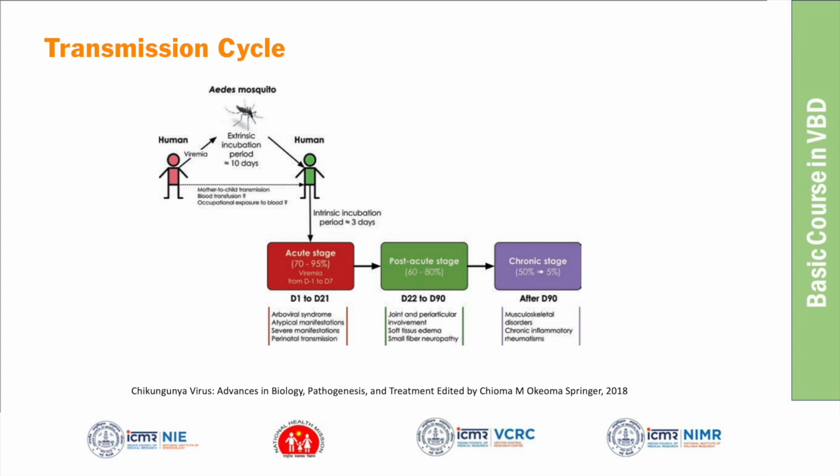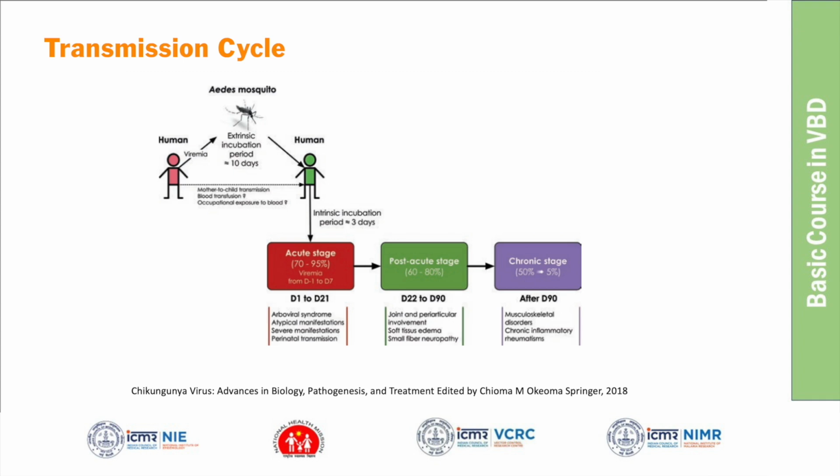These are called the acute stage, post-acute stage, and chronic stage. The acute stage is 1 to 21 days, where the person will have viremia in the first 7 days. He or she can transmit the virus to other people. After 21 days, from 22 to 90 days, it's called the post-acute stage, where they will mostly have joint involvement.